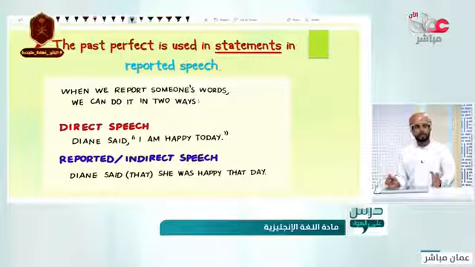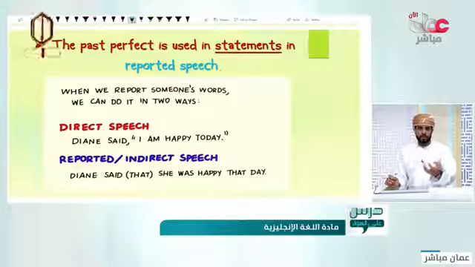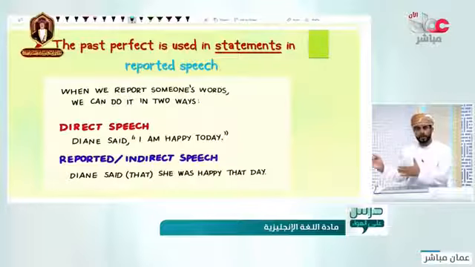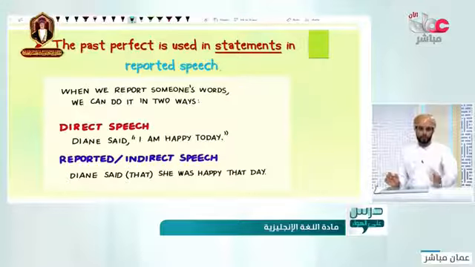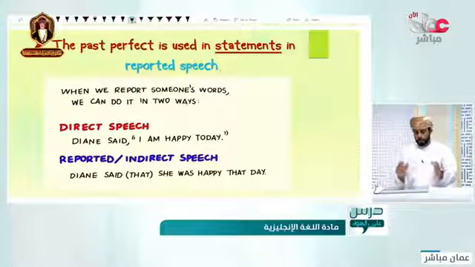First of all, what is reported speech? It comes from the word report. When you have something to tell, to talk about. For example, your friend told you something and you want to report it to your teacher. What should you do? Mainly you change the tense.